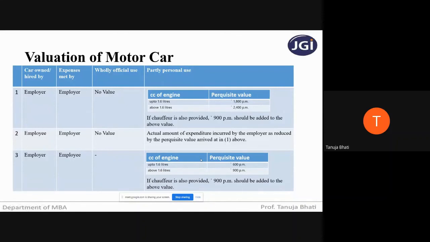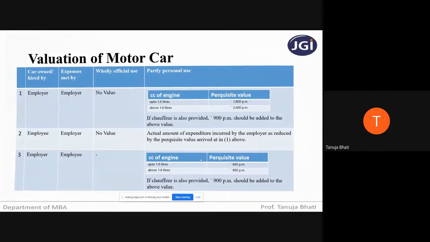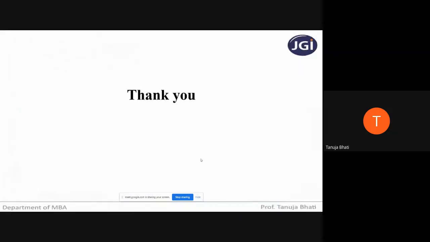So have you all understood this slide, students? Yes, ma'am. Okay, in our next class we'll be solving problems on perquisites that we dealt with today. Then we will have completed the entire format of income from the head salary, and then we'll begin with full-fledged problems on salaries. Thank you so much, students.